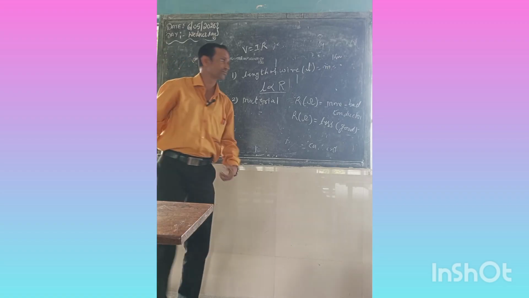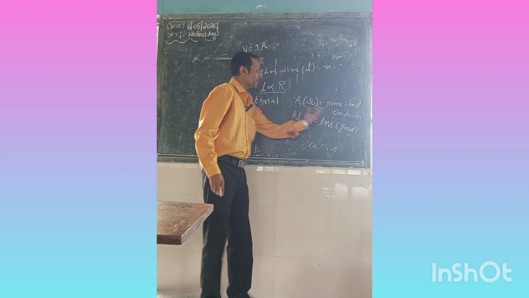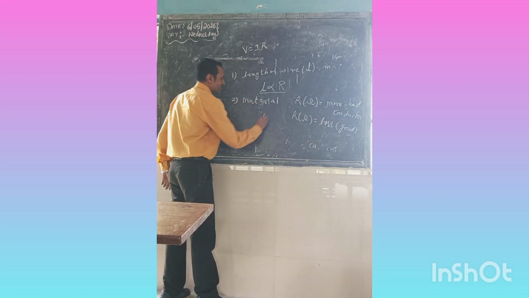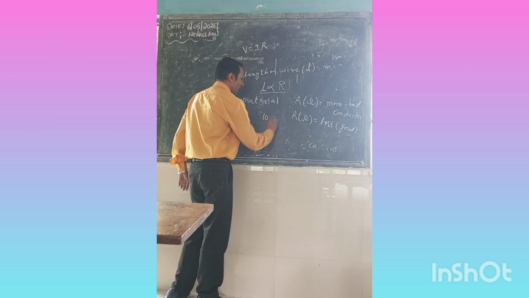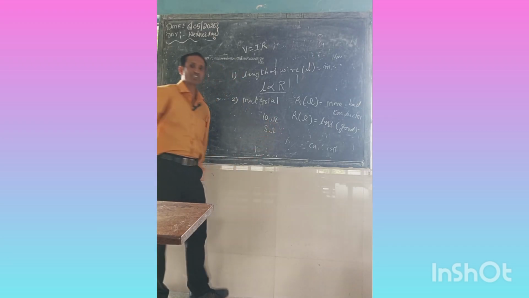Now one question. Suppose two things are there. One is iron, with a resistance of 10 ohm, and the other is silver, with a resistance of 5 ohm. Which is the good conductor?